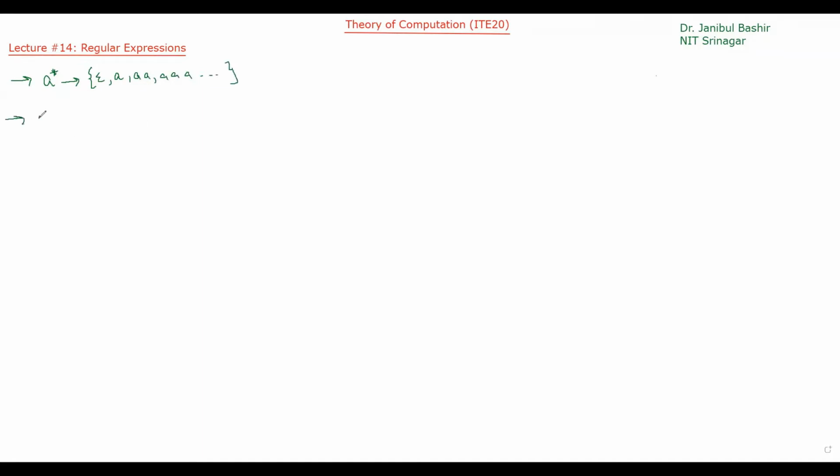Let's take A union B, or I can say A plus B. This is a regular expression and it represents the union of these two languages: the language represented by A, which is this, and the language represented by B, which is this, and it will be A comma B. For example, if sigma is A comma B, then we can say sigma is A union B. So sigma is a regular expression A union B.